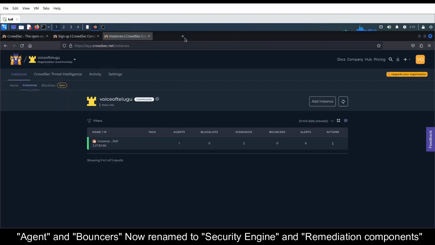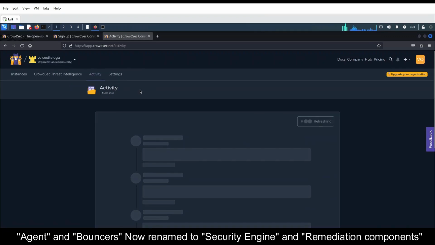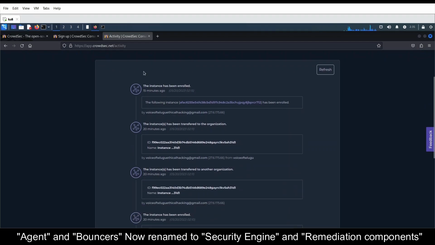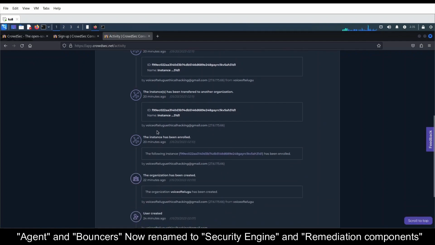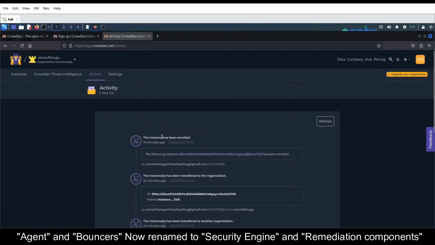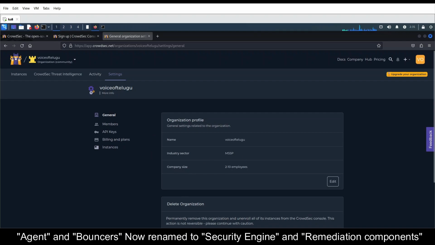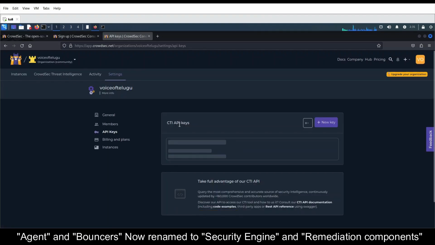Yeah, so coming to other cool features about this thing, as I just showed, you will find everything you did before in the activity section, whatever changes were done and whatever things you updated. Then you'll have a settings tab to do custom settings. If you want to create an API, you can create it from here. So we have an API creation feature also, and we can access the API.